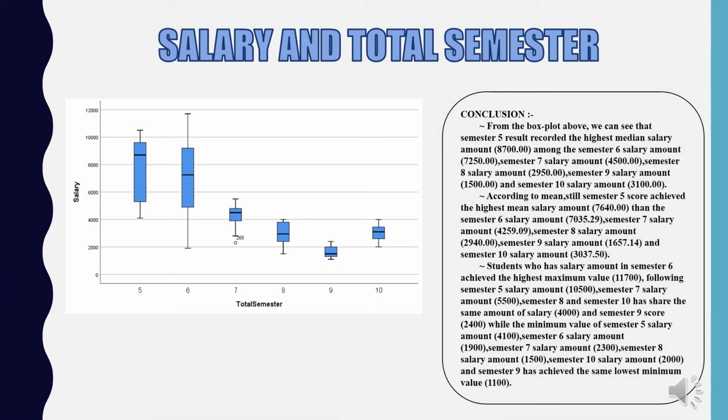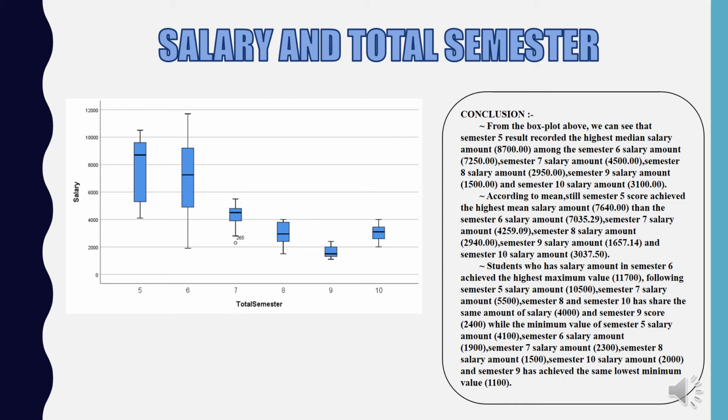From the box plot shown, we can see that semester 5 result recorded the highest median salary amount, which is 8,700 among the other semesters. According to mean, still semester 5 score achieved the highest mean salary amount, which is 7,640.